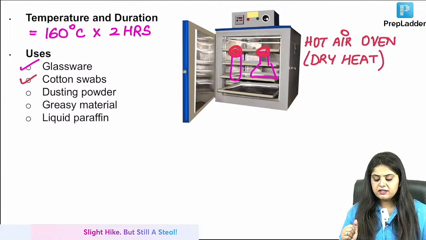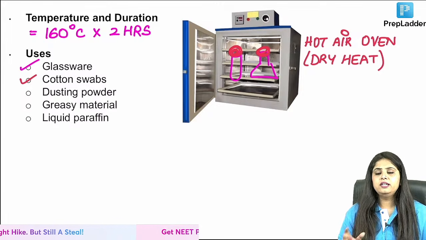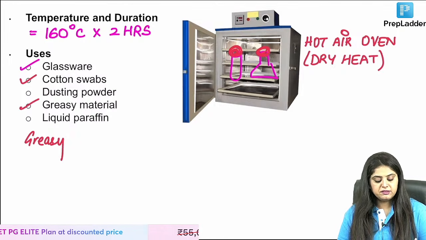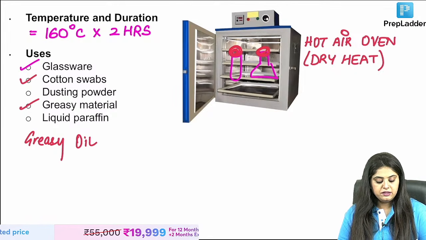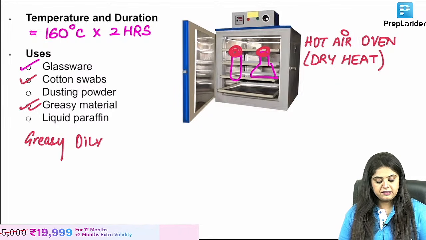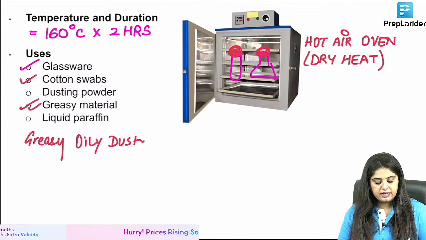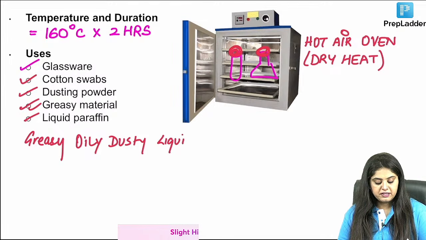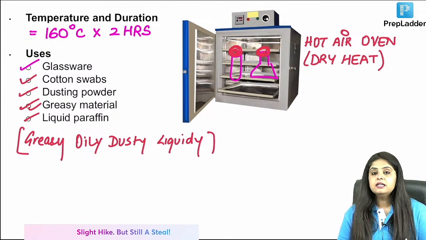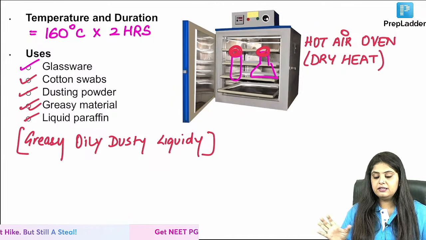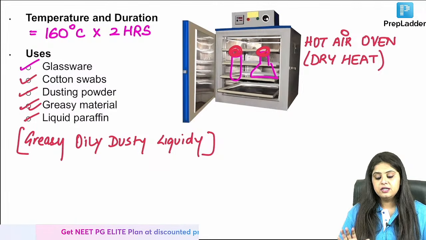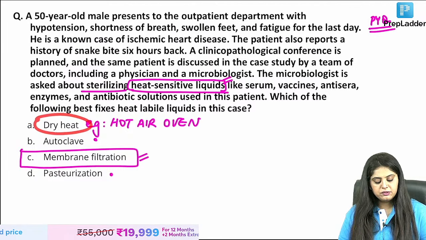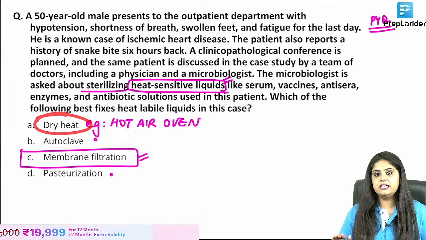Very good. And everyone started singing one song: greasy, oily, liquidy, dusty. What is that song? Any greasy or oily material can be sterilized. Then any dusty material like dusting powder can be sterilized. And liquidy means liquid paraffin can also be sterilized. So repeating, greasy, oily, dusty, liquidy, all these things go into the hot air oven. So hot air oven is done. Now I come to what are these two? That was dry heat. Ma'am, only heating and that's it. Nothing more.